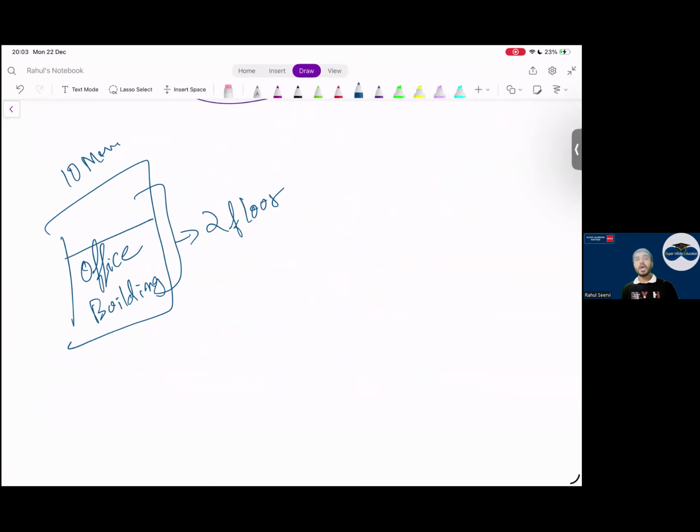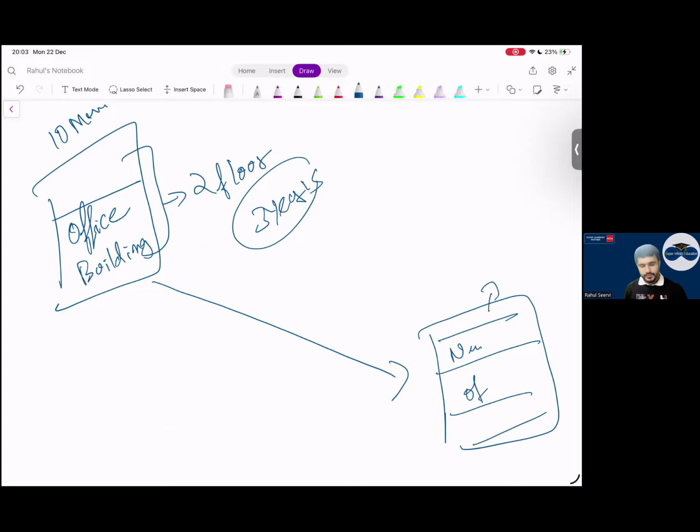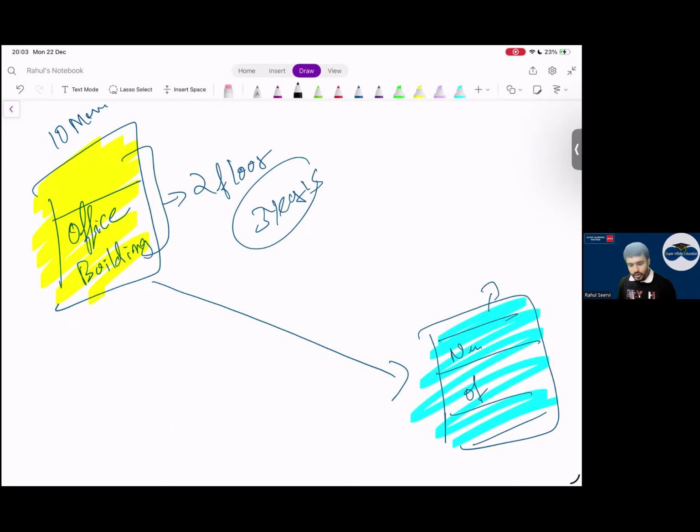Office is enough. Say after 3 years, we are now a big company, so we are planning to shift to a new office building. New office building, 5 floors, we are shifting to this. Now, let's say you're doing business, Baba. This property also belongs to you. You have shifted to the new property. Then what will you do with the old property?